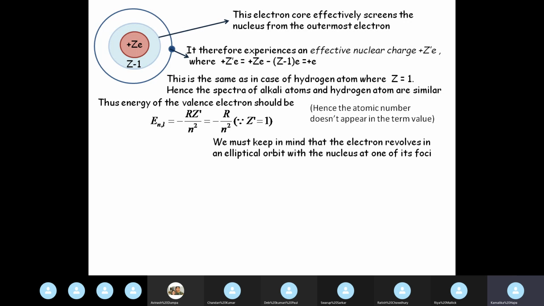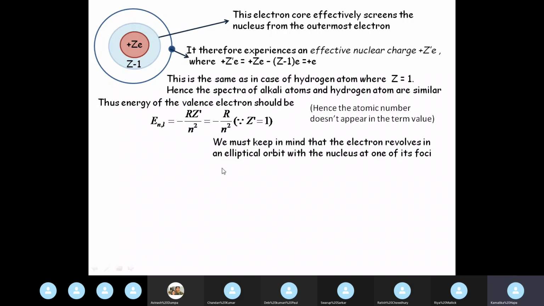However, now you have to think about the real picture. This is an ideal picture that I spoke about. You have to keep in mind that the electron is not actually moving in an exactly circular orbit, but the orbit is elliptical with the nucleus at one of its foci. It is just like the planets of our solar system: an ellipse has two foci, and the sun will be at one of the foci of this ellipse.